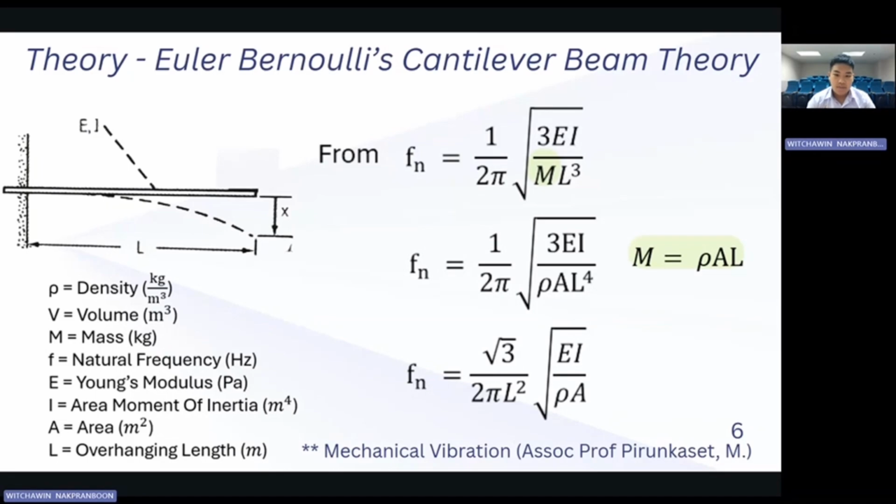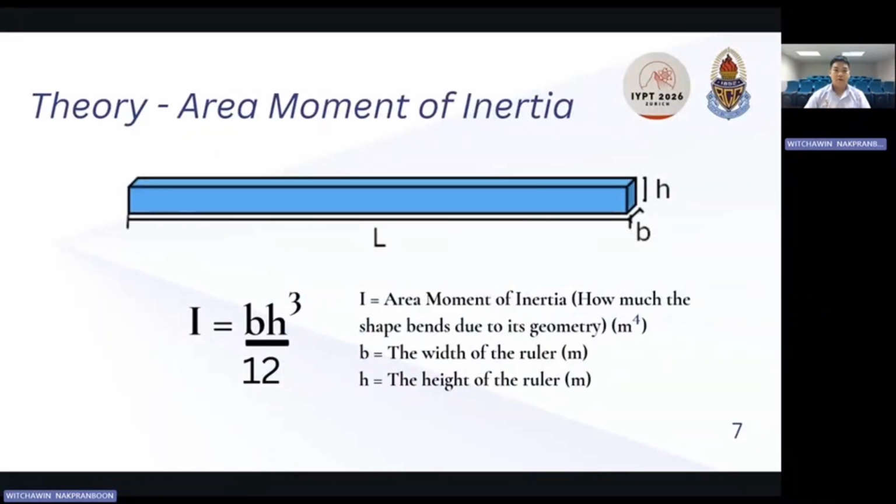After applying the equation mentioned, we can see that f is equal to the square root of 3 divided by 2 pi L squared times the square root of EI over rho A, where I is the area moment of inertia.